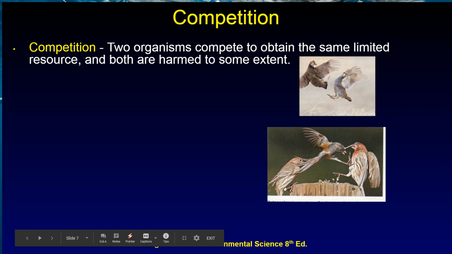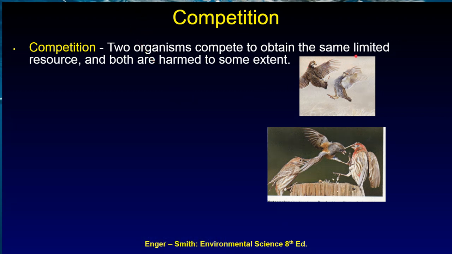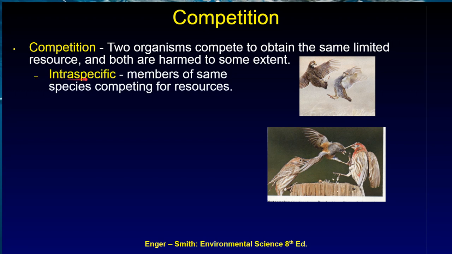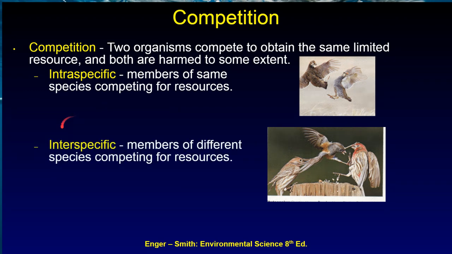Competition is when two organisms compete to obtain the same limited resource and both are harmed to some extent. You can see here in this picture, intraspecific is members of the same species competing for the resources. So they're competing for a home. It's the same species. It looks like quail, I can't quite tell. And interspecific is members of different species competing for resources. So this is a different bird, and this is a different bird, and they're fighting for food.